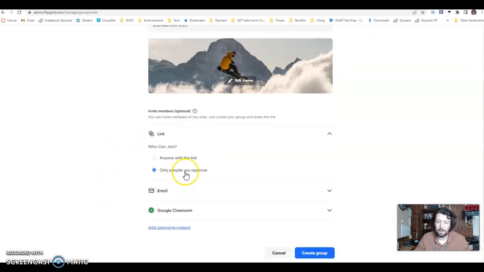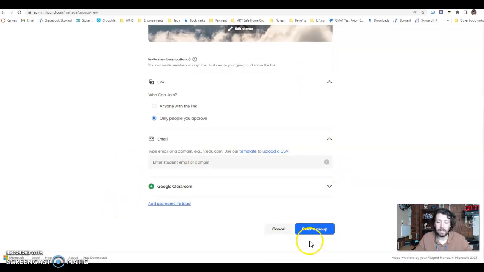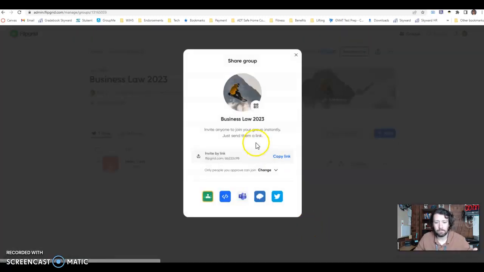Okay, so only people you approve is obviously the safest. I'm a little lazy, so I like to just do anyone with a link and just make sure that the link is only in my Canvas. I could also technically just add emails. There's a lot of different ways, right? And I'm going to hit create group. Okay, so boom, my group is now created.